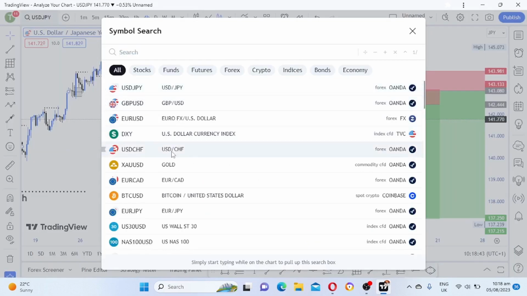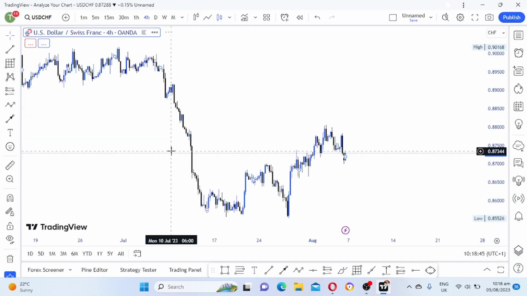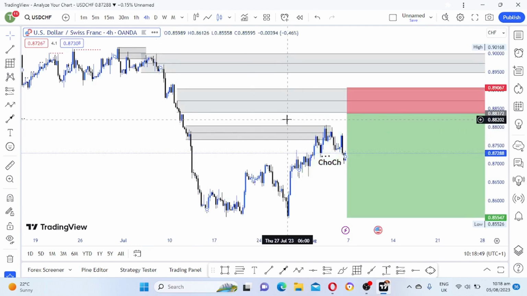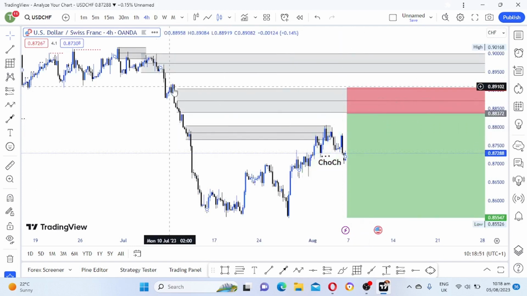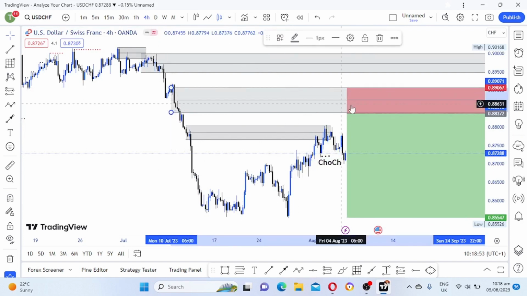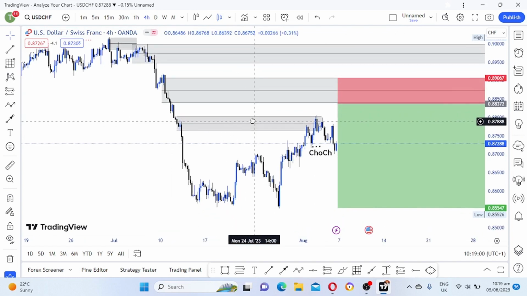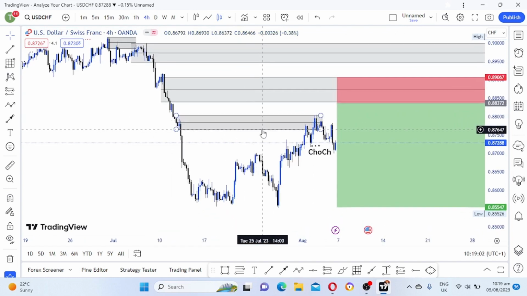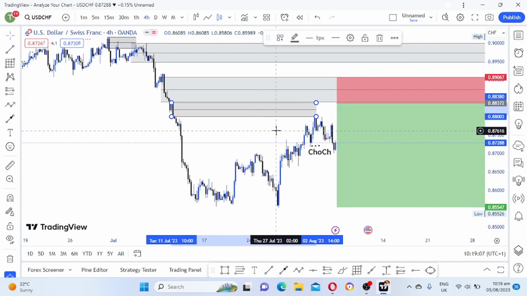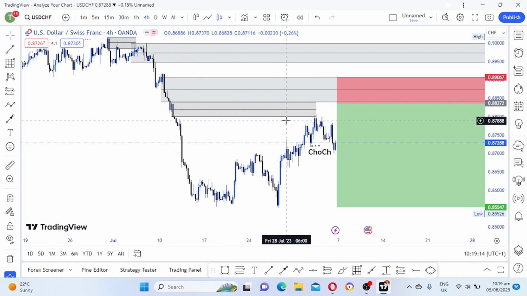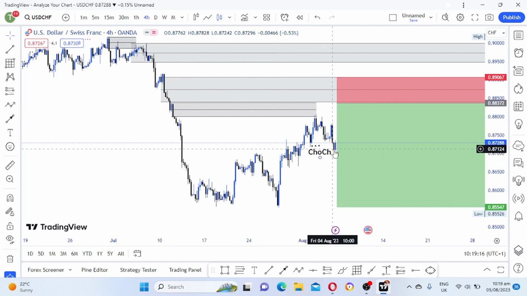Now let's look at USD CHF. As you can see, I was waiting for price to come back to this big supply zone, but then it didn't happen. Price just came into this supply zone which is here, and then it reversed. We have a change of character.